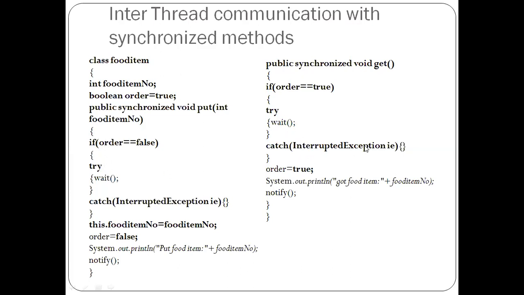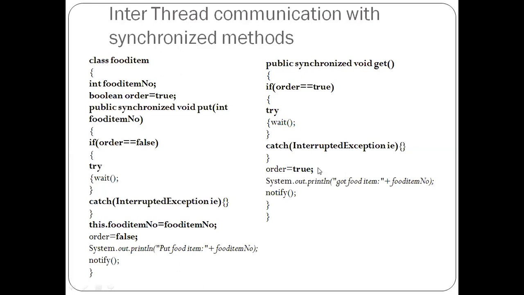Again, as I said, it throws an exception of type InterruptedException. So you need to write that wait call inside try and have a catch block for it to avoid that logical error. Once you're done with this, you can print got food item. What is the value? 1. Correct? Here, don't forget to update that order to true because you're done with the consumer thread task. So it's time to produce the next element. How is it possible to create the next food item? We want that producer to be in active phase, and to bring the producer thread into active phase, we want to reinitialize order to true and then notify.